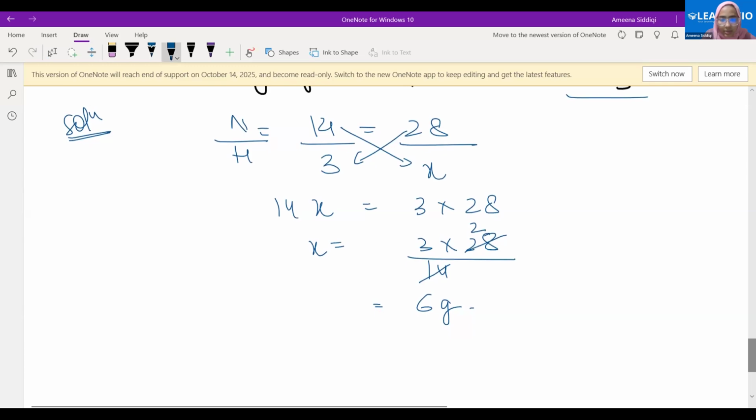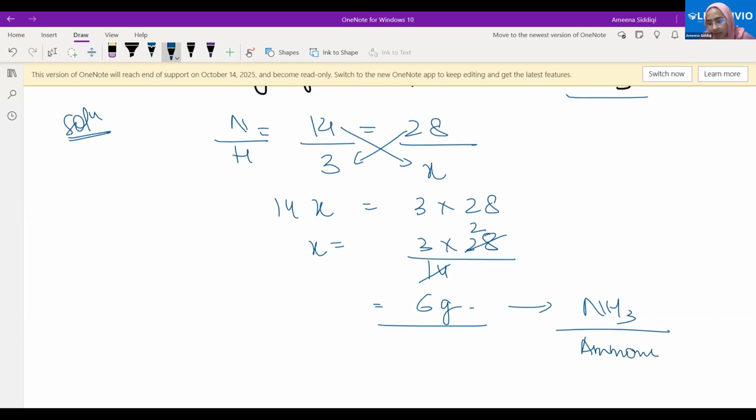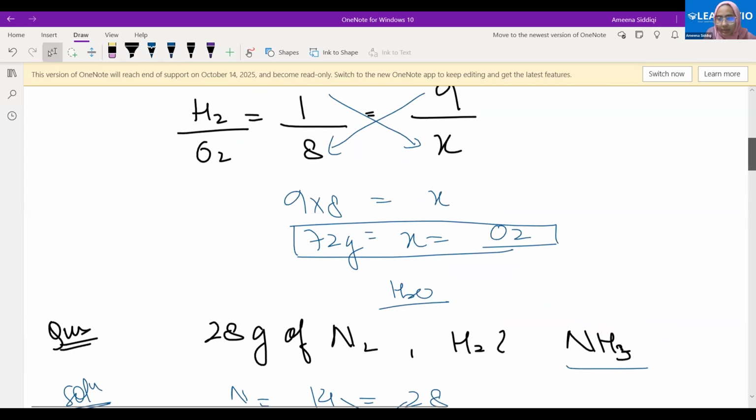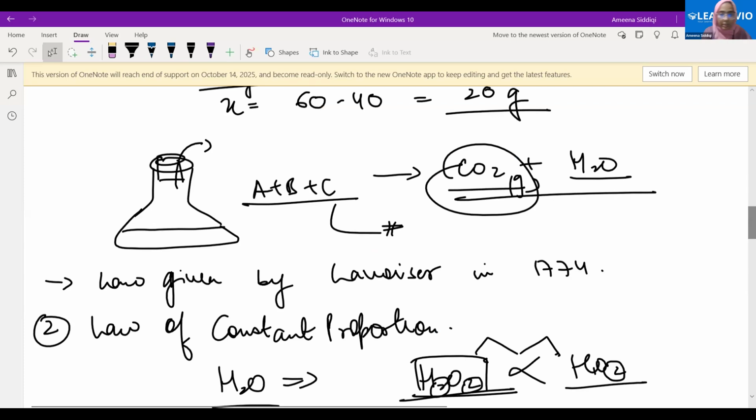Is it fine, Umar? Yes, ma'am. So 28 grams of nitrogen will combine with 6 grams of hydrogen to form what? To form ammonia, that is NH3. Okay, this is called ammonia. The name of this compound is? Ammonia. Okay? I think that should be clear now. Okay. So inshallah in the next class, we'll continue with other topics.